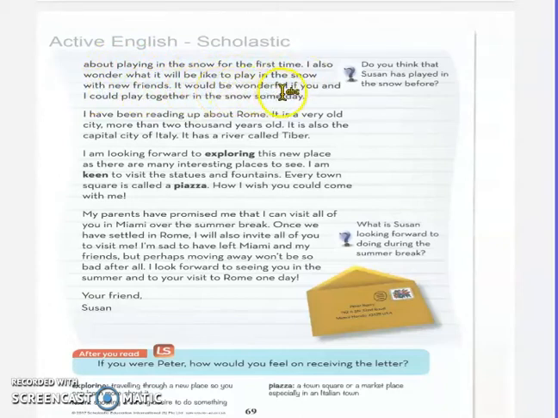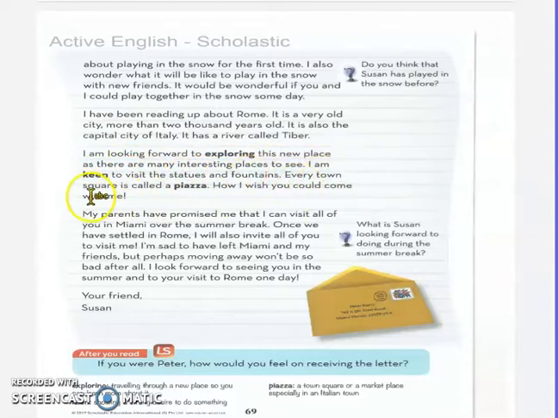It would be wonderful if you and I could play together in the snow someday. I have been reading up about Rome. It is a very old city, more than 2,000 years old. It is also the capital city of Italy. It has a river called Tiber. I am looking forward to exploring this new place, as there are many interesting places to see. I am keen to visit the statues and fountains.